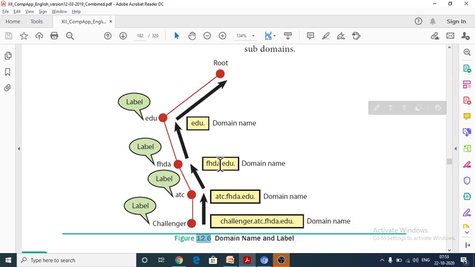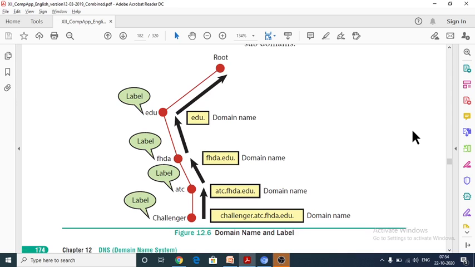And this is FHDA. This is the name of the organization. And the next one is the third part. It may represent the department. From the name of the organization, which department? CSE from Golden Gates, like that. This is what is called a label, the entire label. The entire label must have at most 63 characters. What is a label? It is nothing but the website address name we are going to assign to a website. That is what is called a label. It should contain at most 63 characters.